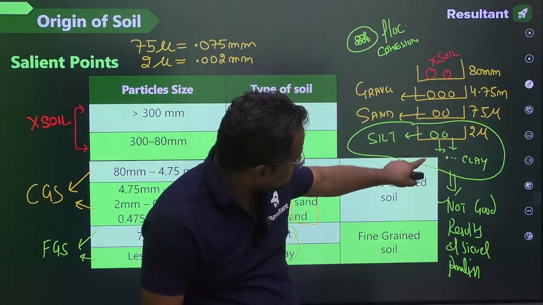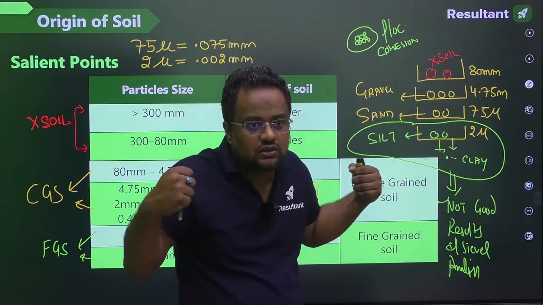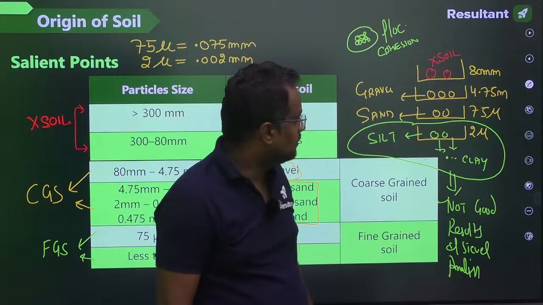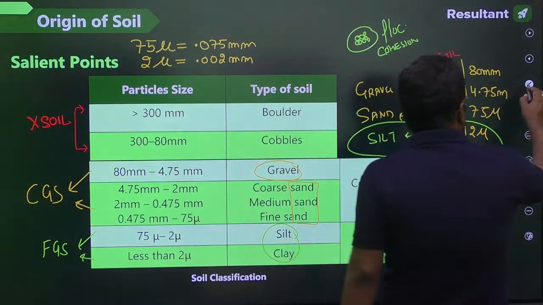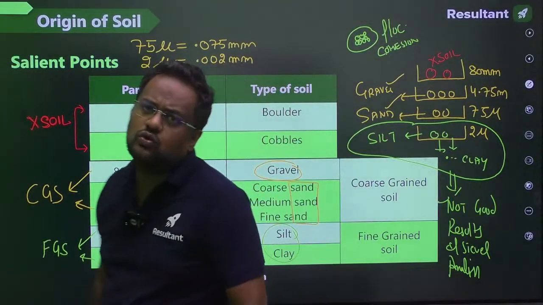Fine grain soil doesn't give good results because particles collide with each other and make a flock, so it is not coming down. But coarse grain soil we can distinguish on the basis of sieve analysis because there is no cohesion there.